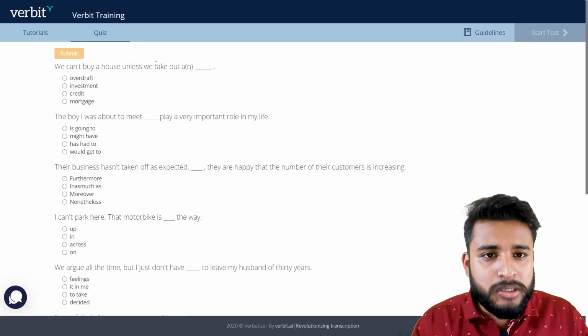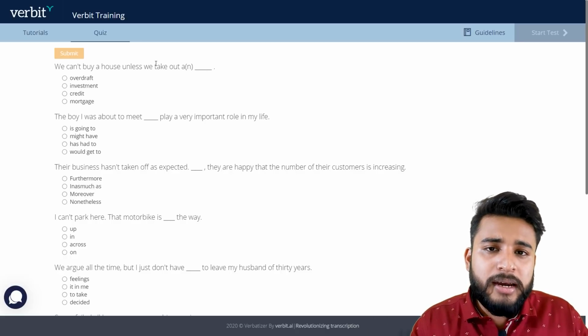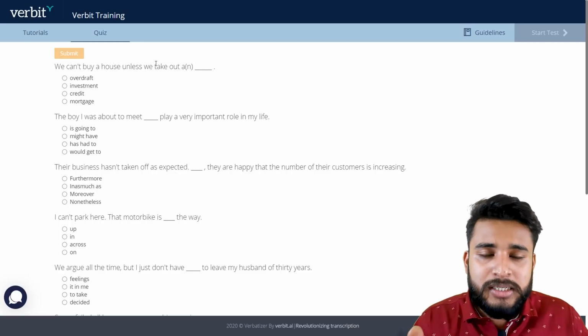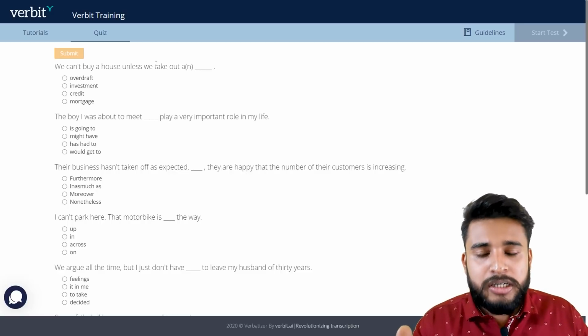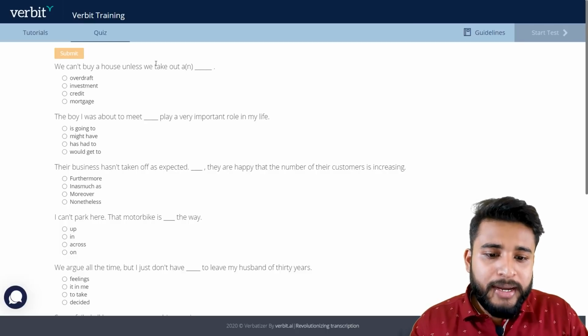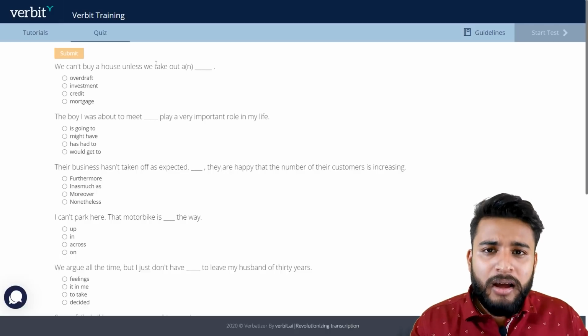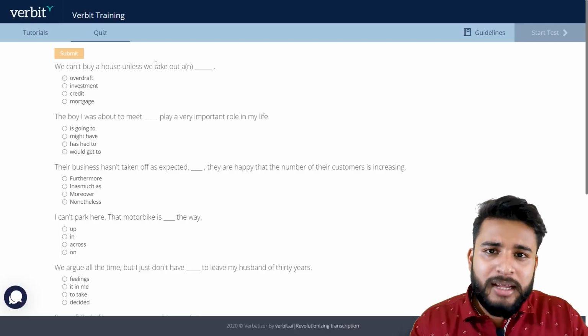This is a selection process of Verbit. Then you need to get through this process only, then you will start earning. You need to put in the effort initially so that you crack this job, you get this job, and then you can work as a transcriber in Verbit. That is the basic thing.